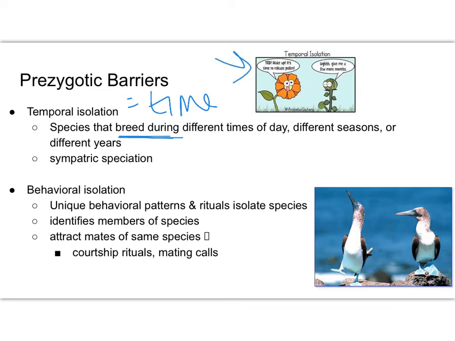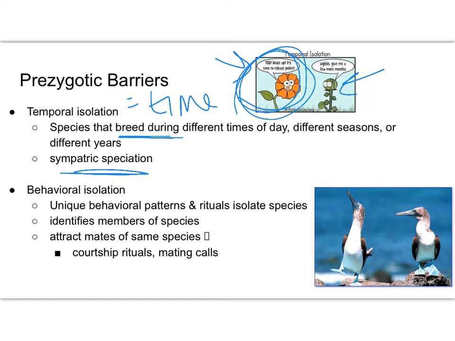The example in the little cartoon here, right? This one flower here is ready to be pollinated, while this one is not. Therefore, those two are not reproductively compatible, and so they form a separate species. This again would be our sympatric speciation. These organisms can live in the same location, but because they are breeding at different times of the day or seasons or years, they are not breeding with one another.